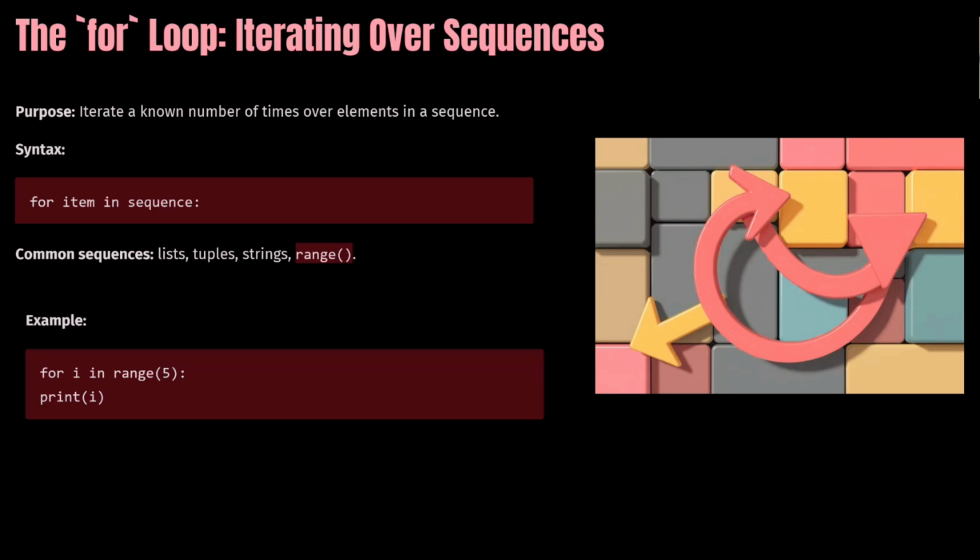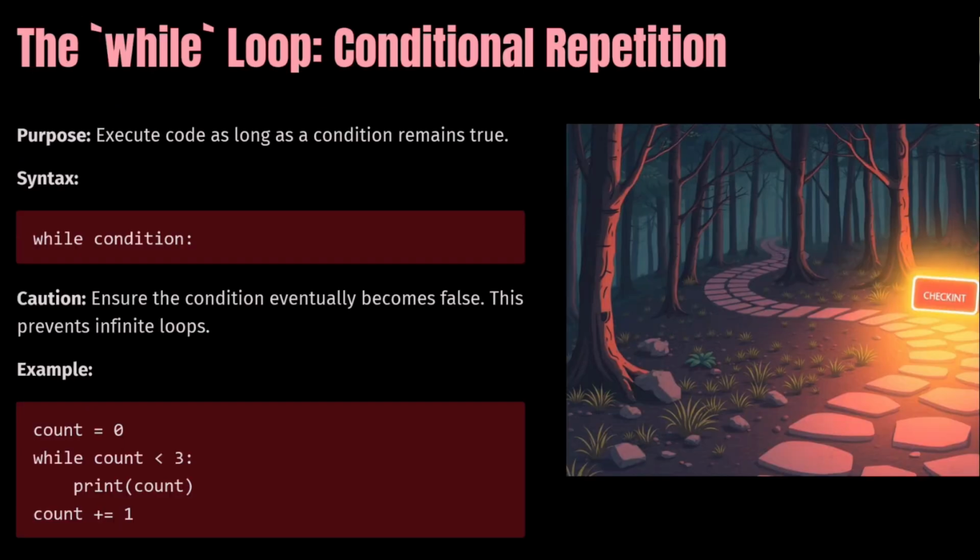The second is the while loop. A while loop is a conditional repetition. We have one condition that should be repeated. You can use either a while loop or a for loop, depending on the programming and the question. This is the syntax: while and a condition, then the printing statement with indentation, and then you have to give the updation, so the condition eventually becomes false. This prevents infinite loops. If you do not give any condition, it will print in an infinite loop.